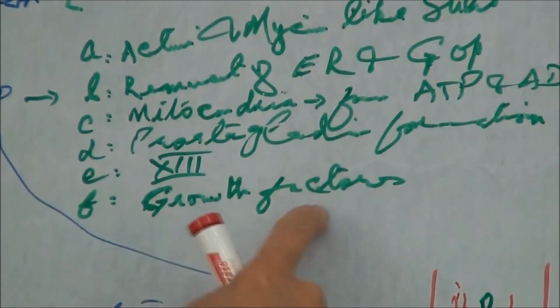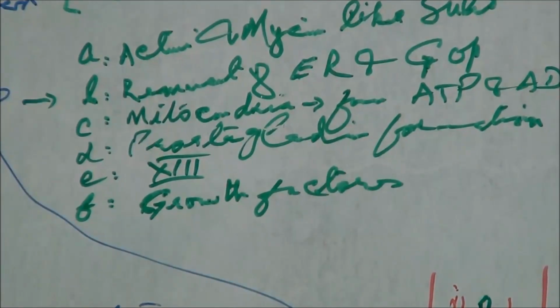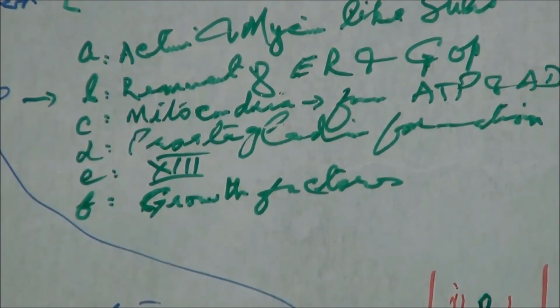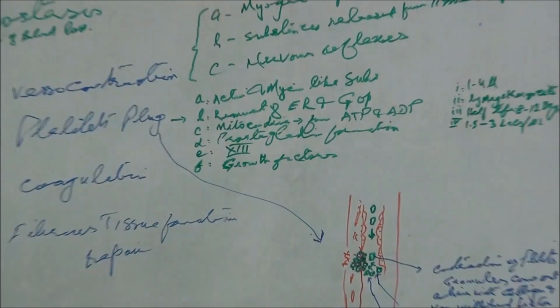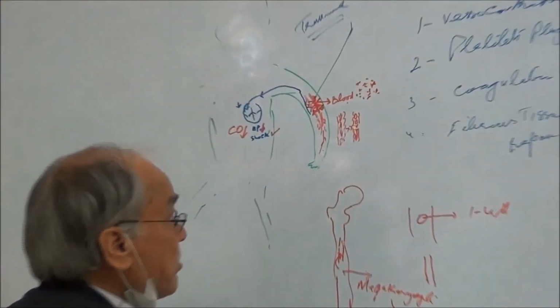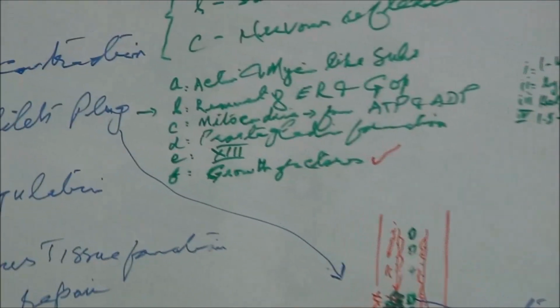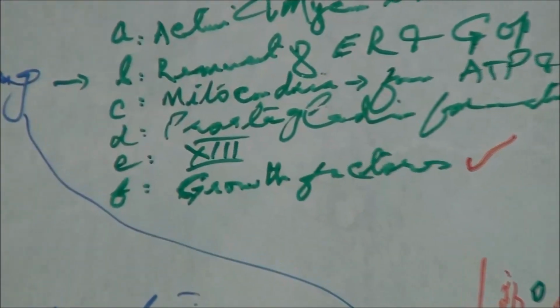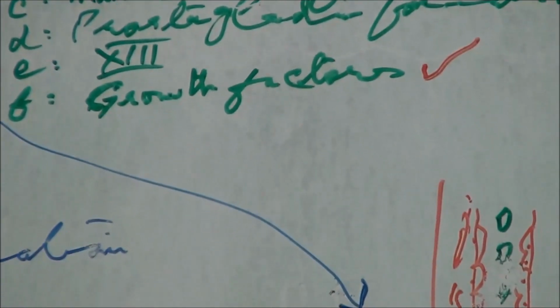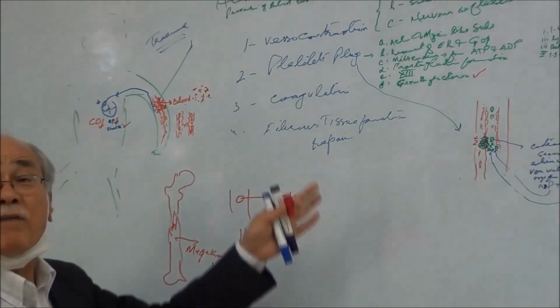The growth factor which is released from the platelet is responsible for the repair of almost all damaged tissue in that particular area, the resynthesis and reformation of the endothelium of the blood vessels, the smooth muscles of the vessels, and the fibroblasts of the blood vessels.